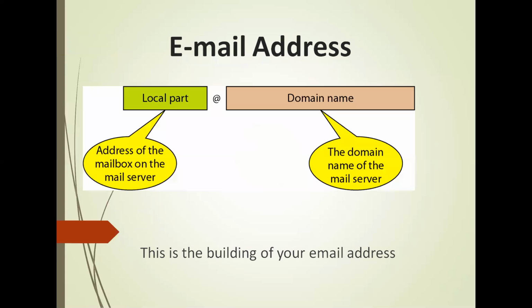Next, we will see addresses of email. To deliver mail, a system must use an addressing system with unique addresses. An address consists of two parts, the local part and the domain part. They are separated by the @ sign. The local part is the address of the mailbox on the mail server, whereas the domain part is the name of the mail server.